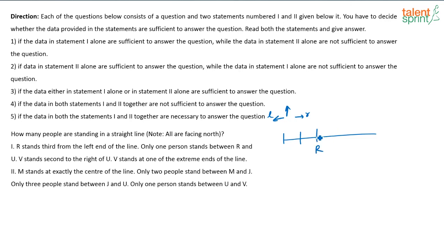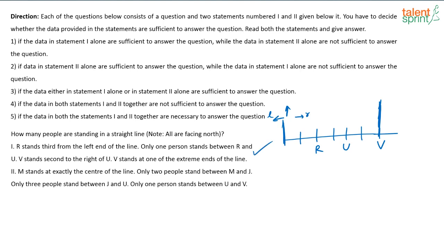Only one person is standing between R and U. V stands second to the right of U. So which has to be U? Only one person stands between R and U. If this is U, then this has to be V, which is not possible. So this has to be U and V stands second to the right of U. So this has to be V. And it is given V is standing at one of the extreme ends of the line. So the line is ending here, right? The line is starting here. So how many people are there? 1, 2, 3, 4, 5, 6, 7. 7 people are there. So using statement 1 alone, I am able to arrive at the answer.